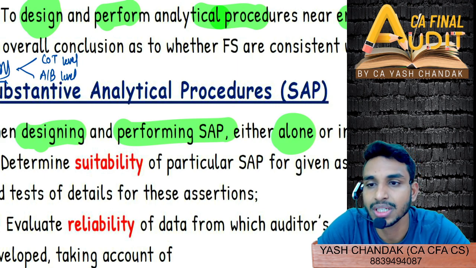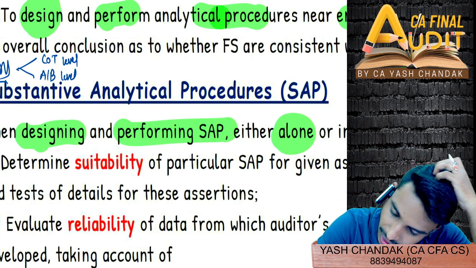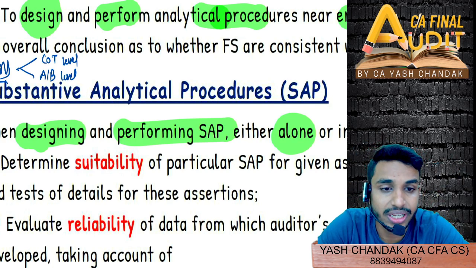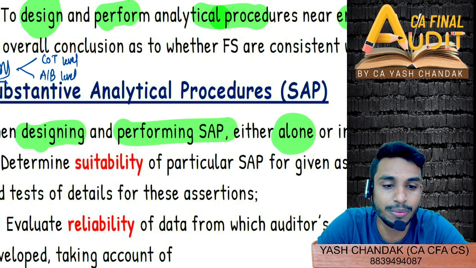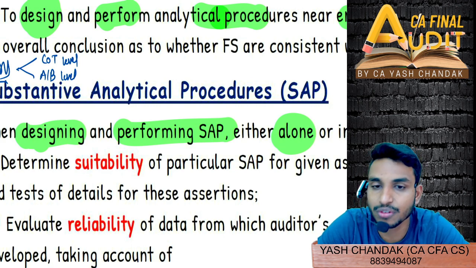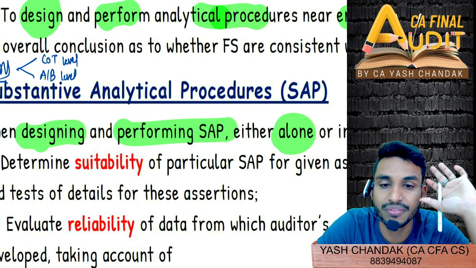Yeah. Are you getting my question? Analytical procedure, where do you think? I'll just give you a hint. Tell me quickly, where do you think it is more relevant? Dhanlakshmi is saying account balance level. Why, Dhanlakshmi? Class of transaction. So, mixed views. Class of transaction or account balance? If class of transaction, then why? And if account balance, then why? With reasoning, you should always give an answer with a reason.